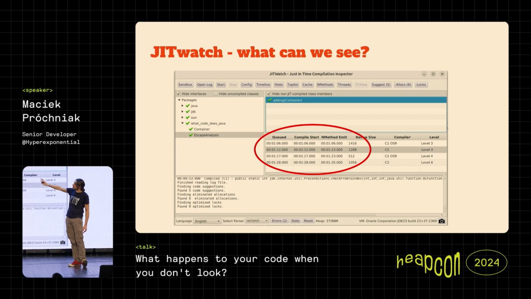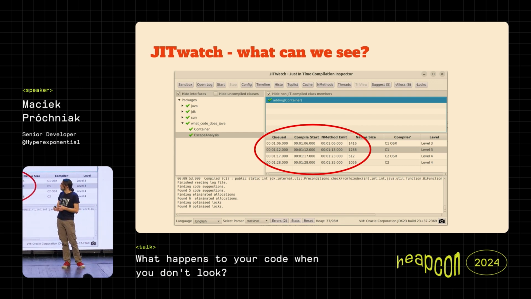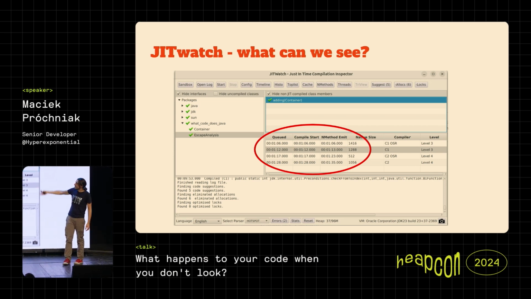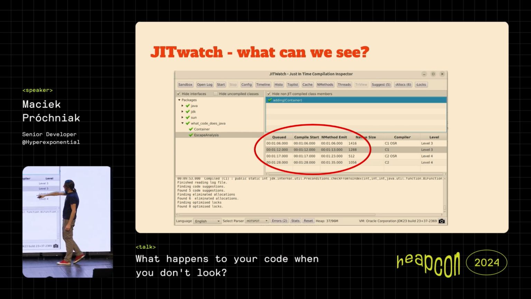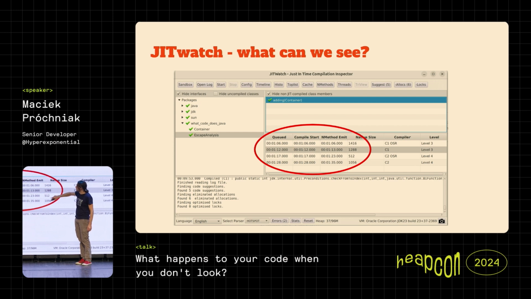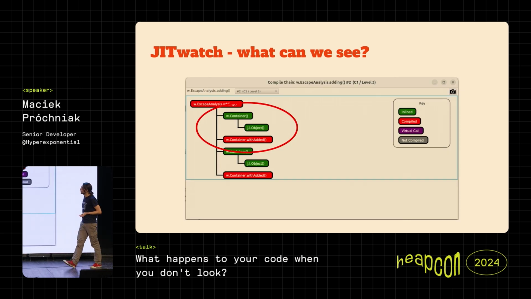And it turns out that such tools exist. One of them is called JITWatch. It's not so new and slick. You can, of course, see that it's been written in Swing. It takes this log analysis, and it can show you where exactly the just-in-time compilation happened. You can see where the code was generated, how much of it was generated, and we can also look a little bit more inside.